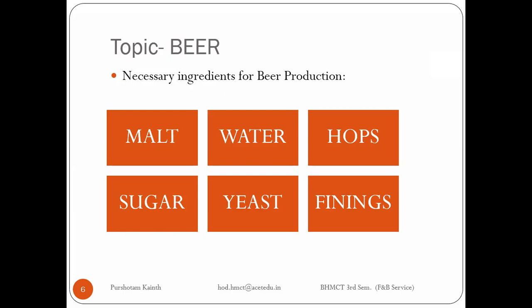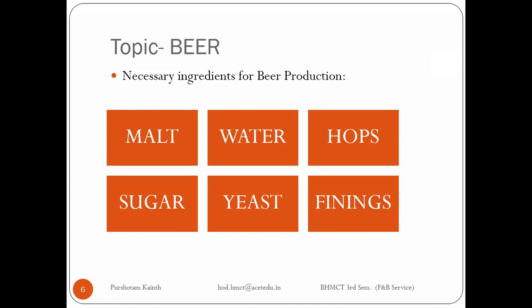If I give 1 kg of barley to you and say do the malting process, then what you need to do is add water. You need to soak that barley, let it go through the germination process, and come back after 4 days. Sir, we have sprouts in the barley.